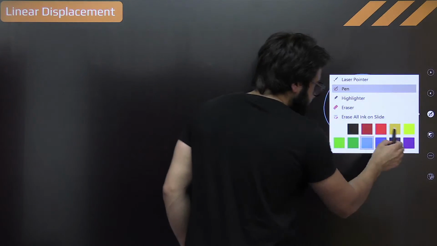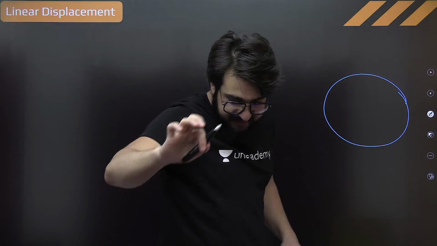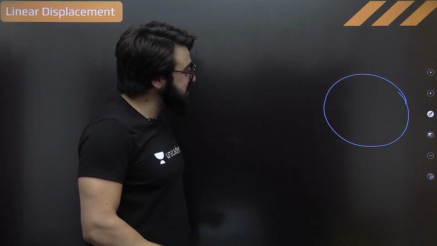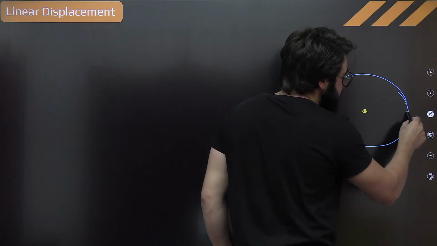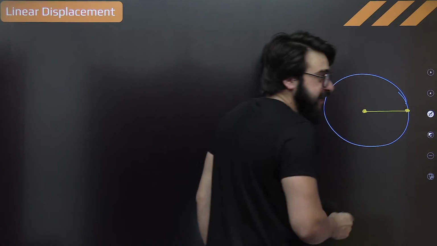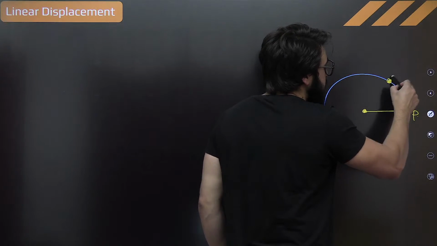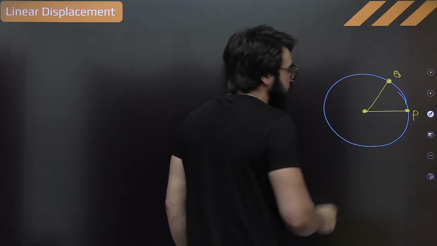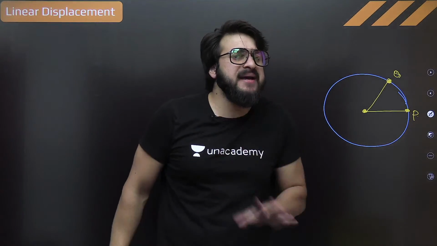Now see, we say over here, listen to me very carefully, everybody of you. If I say, for example, this is a particle, this is a center over here, this is the particle exactly. So this particle started traveling in this direction, from this point P and reached the point Q, from point P to point Q.